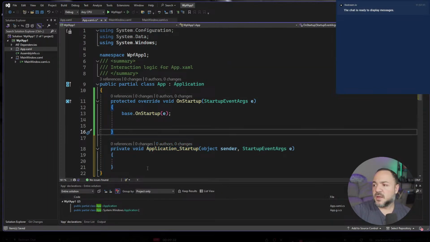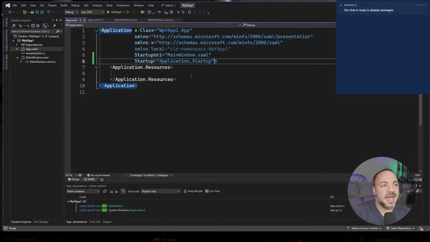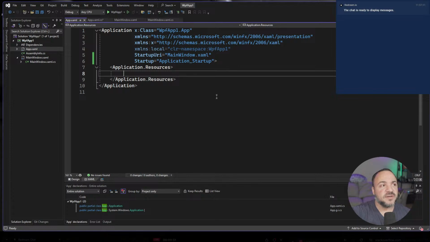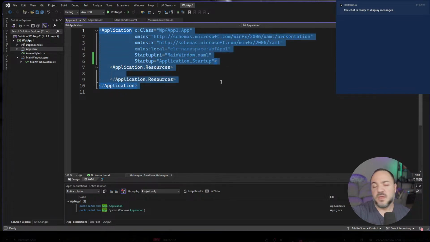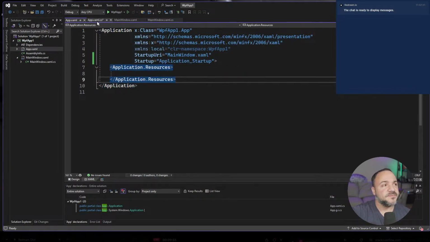So a comment about how I like to write code, or how I used to like to write code in WPF, is that I try to avoid as much XAML as possible. And this comes purely from a testability perspective. Things may have evolved greatly since I've last used WPF, but what I used to find is that the more stuff you put into XAML, the less you're able to test things.